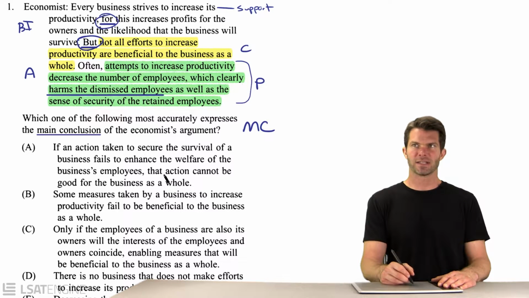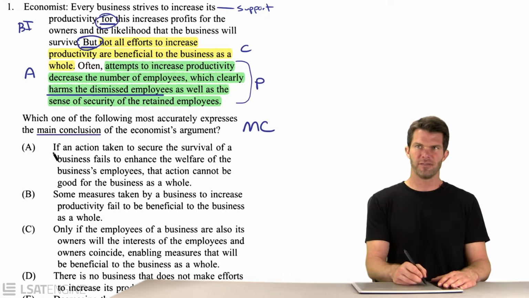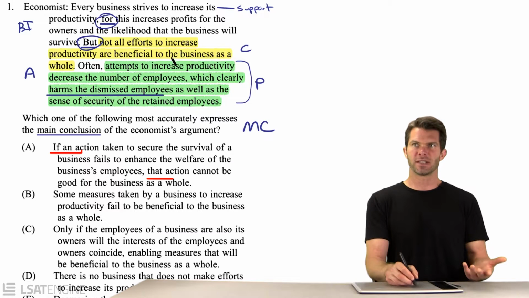Answer choice A actually isn't stated anywhere in the passage. This if-then statement doesn't exist anywhere. If an action taken to secure the survival of the business fails to enhance the welfare of the employees, then that action isn't good for the business as a whole. That just doesn't exist in the passage.